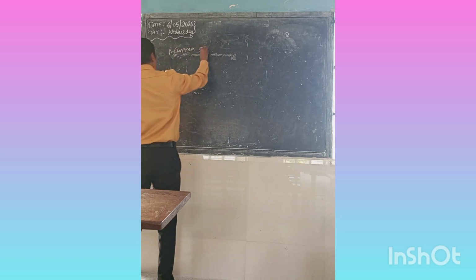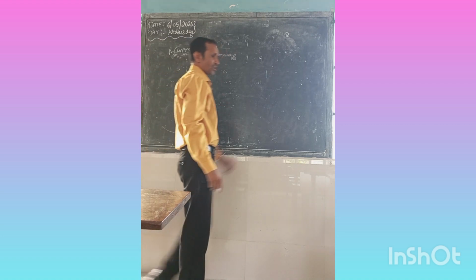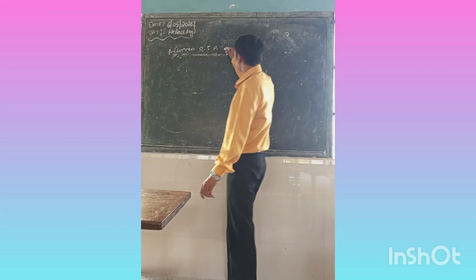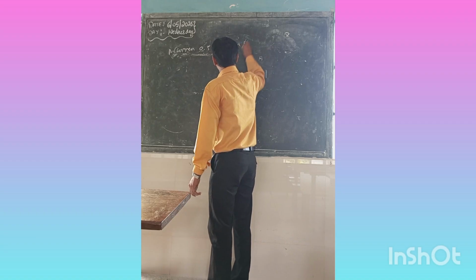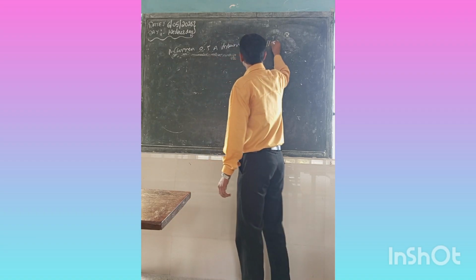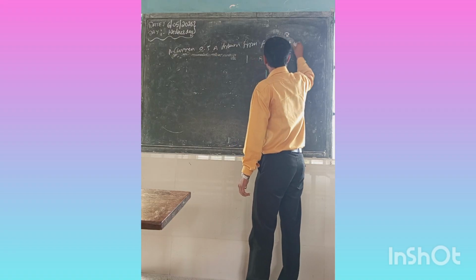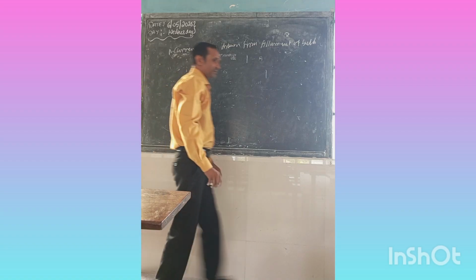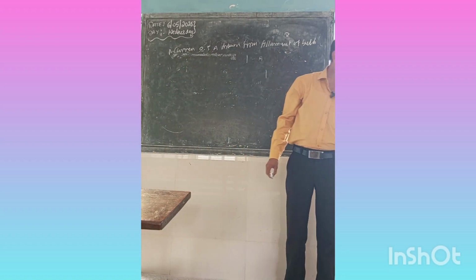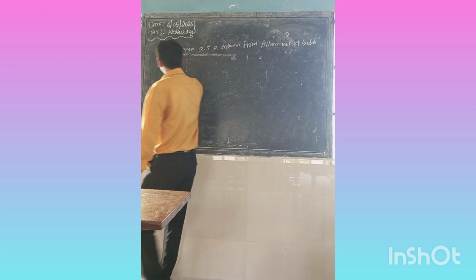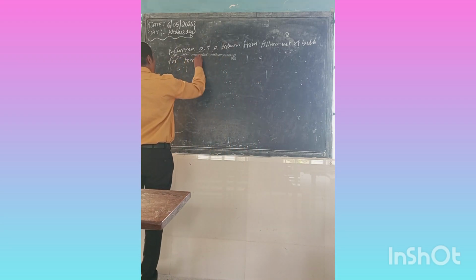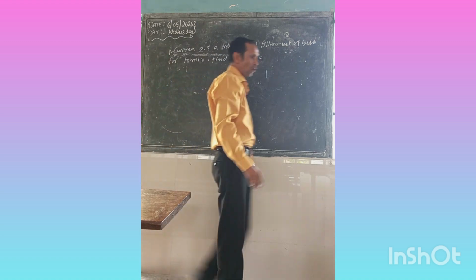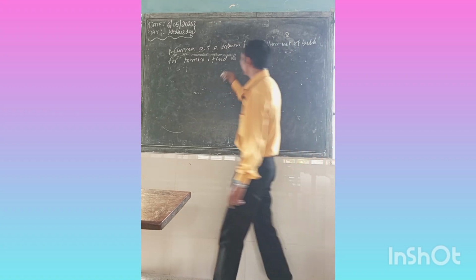A current of 0.5 ampere is drawn from the filament of a bulb for 10 minutes. Find the electric charge. How much charge will it take?